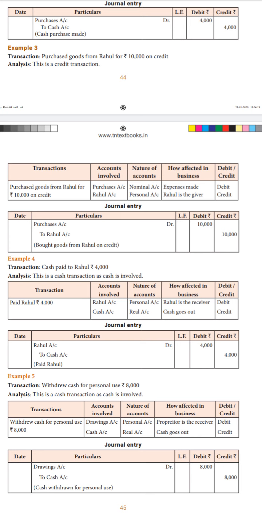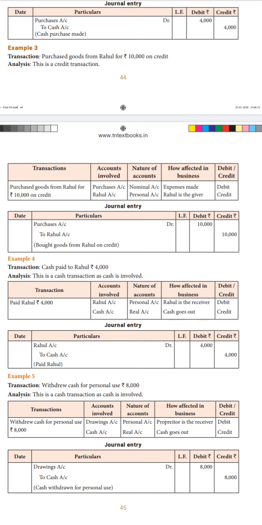Now moving on to Rahul account, it's a personal account. Here we are purchasing from Rahul, which means Rahul is giving goods to us. So he becomes the giver. Rahul is the giver now. So it is to be credited as per the personal account rule.